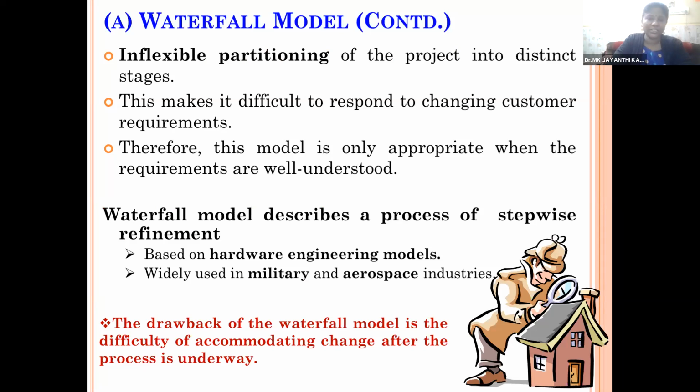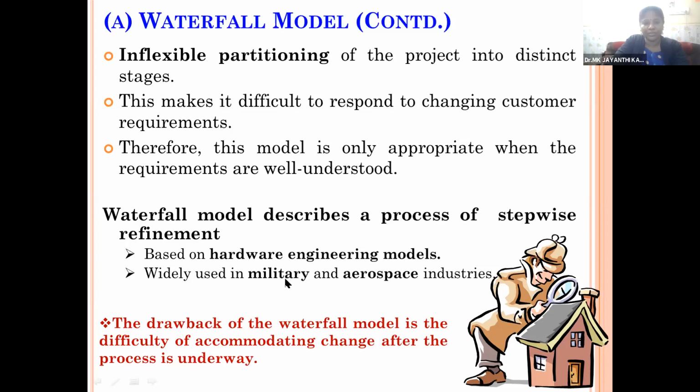Waterfall model describes a process of stepwise refinement based on hardware engineering models and is widely used in military and aerospace industries. Because in military, the requirements are already fixed. We'll have the prototype or protocol. Whatever the prototype or protocol is created, according to the protocol and prototype, based on the strict rules and regulations, we'll go for the project or actual implementation. There won't be much change needed in military protocols because the rules and regulations are very strict. So we can make use of this model for military and aerospace based projects.